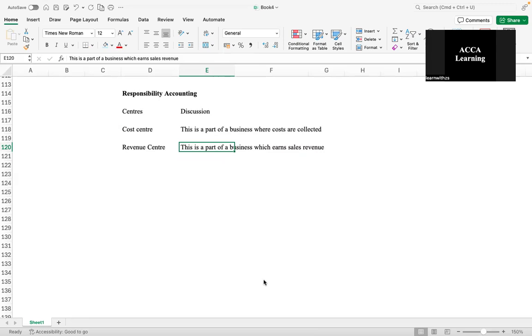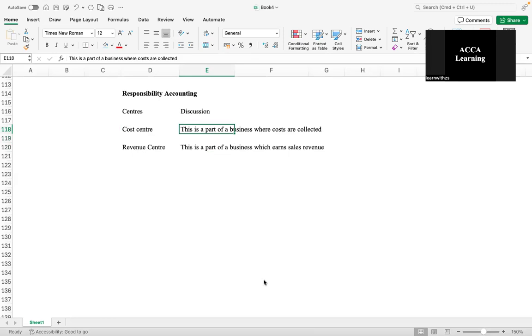Now, the manager is only responsible here for generating the outlet's revenue, how you're selling the products or the services. You could also take an example where a sales team is responsible for selling a company's product. Obviously, the manager's performance is evaluated on the basis of how much revenue they are generating and not how they're controlling their costs.